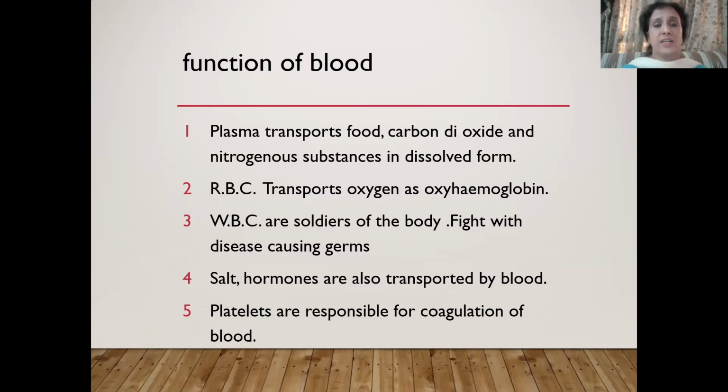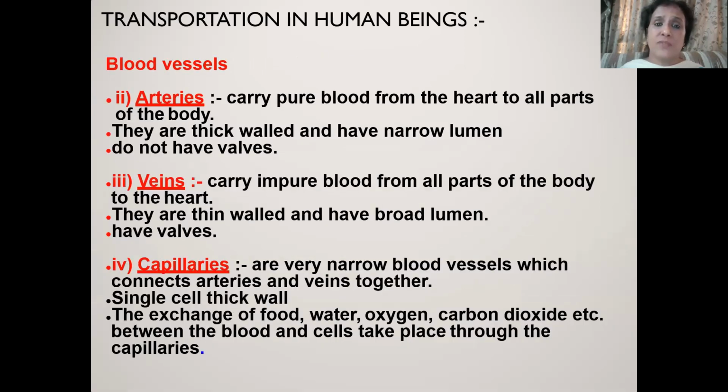WBCs are called the soldiers of the body. Why? Because they fight with microbes. This microbe may be a virus, may be bacteria, may be fungi, may be protista. So our WBCs fight with that. A special type of WBC, the lymphocyte, makes our immune system. There is another component of the blood, that is platelets. These platelets are responsible for clotting of the blood.